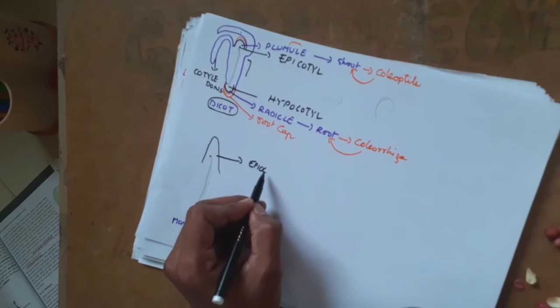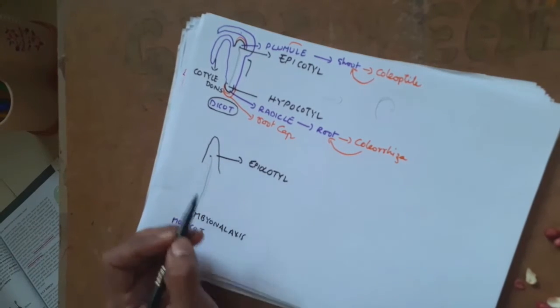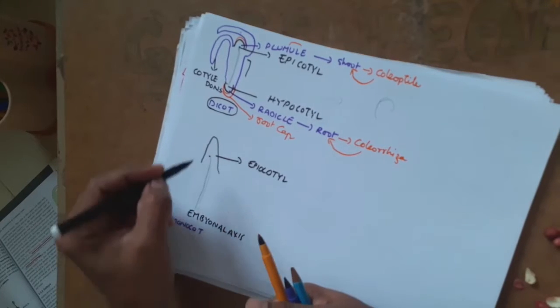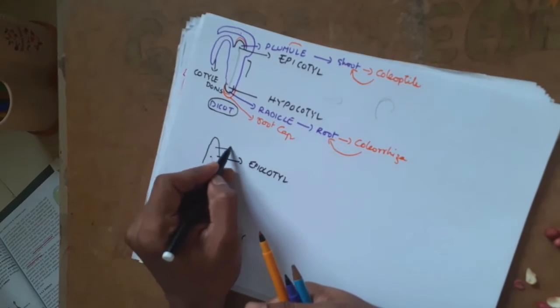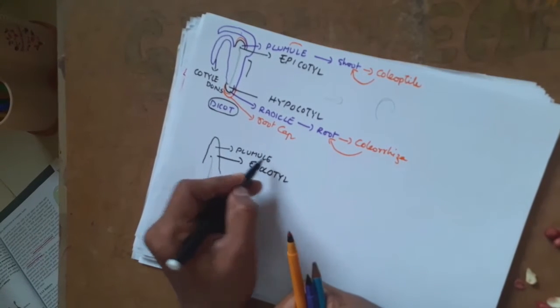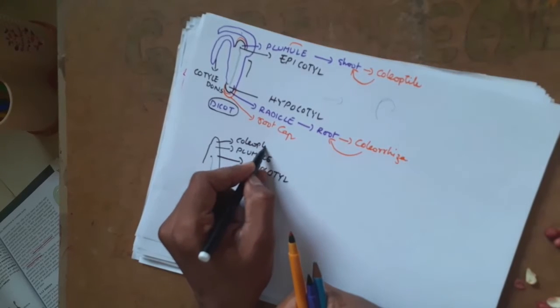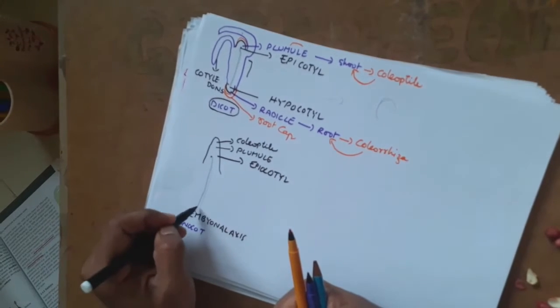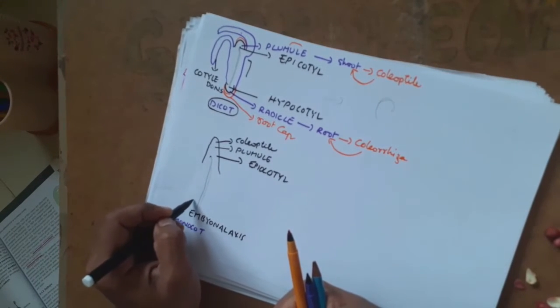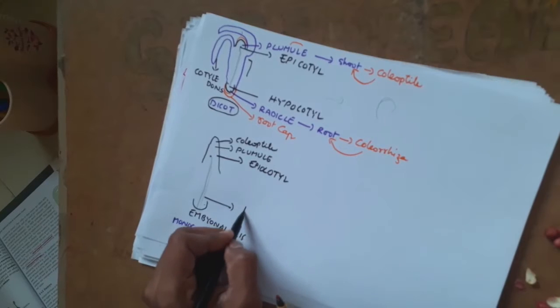Epicotyle will hold plumule. Plumule has coleoptile. Same way, towards the hypocotyle region, you can see the presence of this region called hypocotyle.